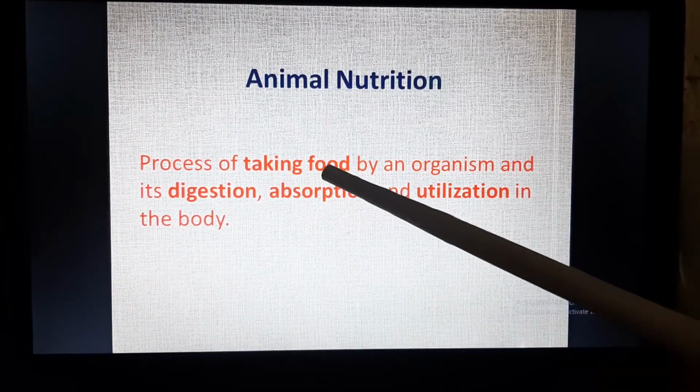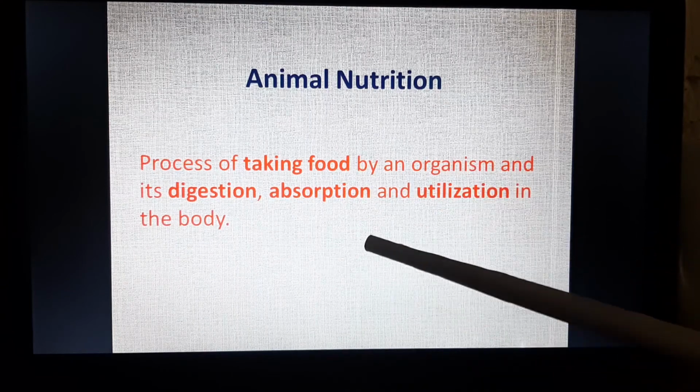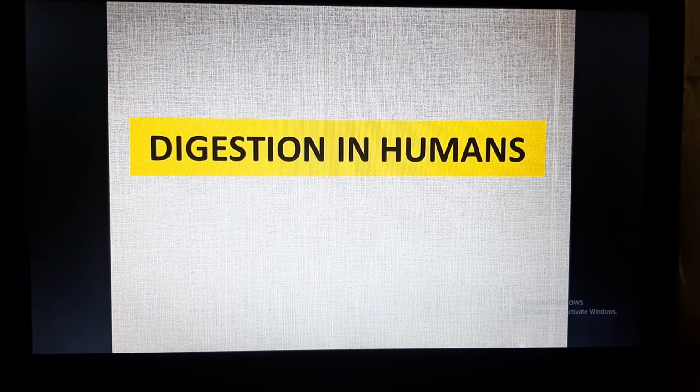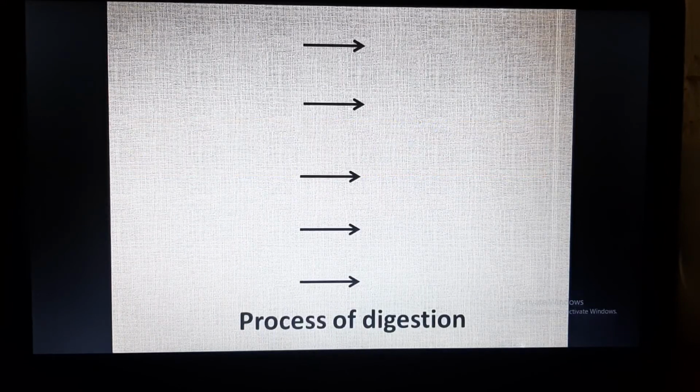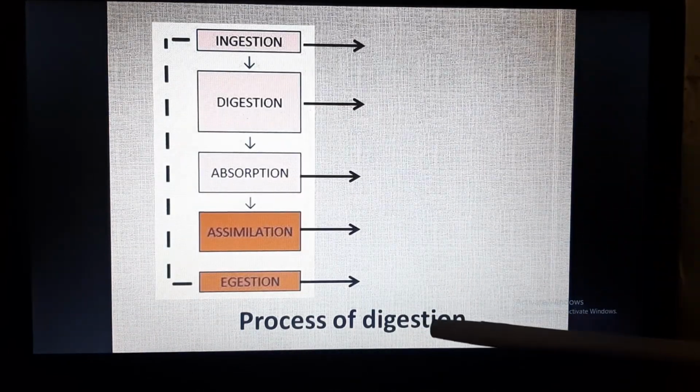Whose digestion? Food's digestion, absorption and utilization by the body. So this is the definition of nutrition. Let's see how digestion in humans takes place. This will be the process of digestion.